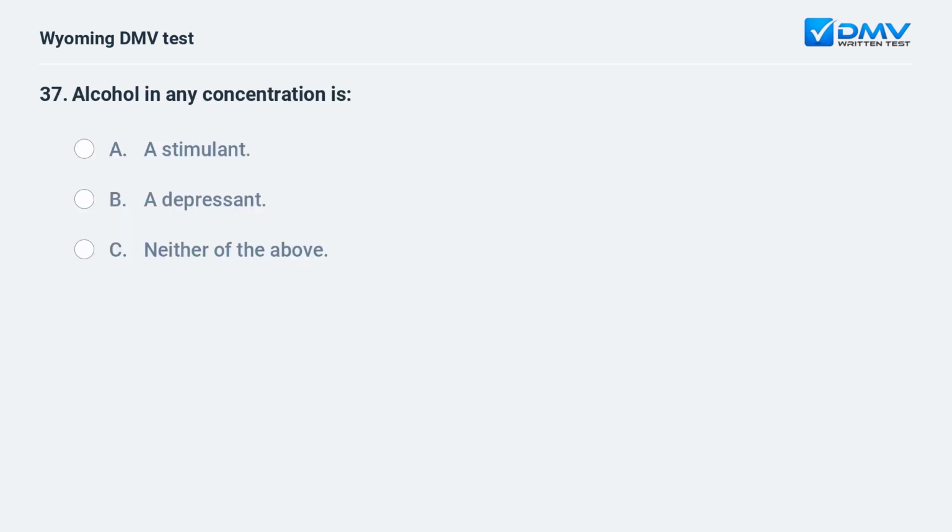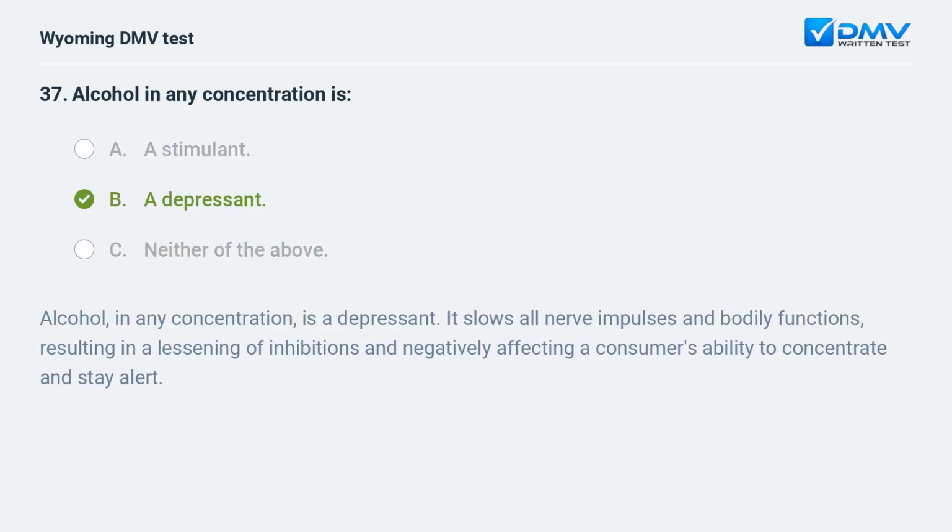Alcohol in any concentration is A. A stimulant. B. A depressant. C. Neither of the above. Alcohol, in any concentration, is a depressant. It slows all nerve impulses and bodily functions, resulting in a lessening of inhibitions and negatively affecting a consumer's ability to concentrate and stay alert.